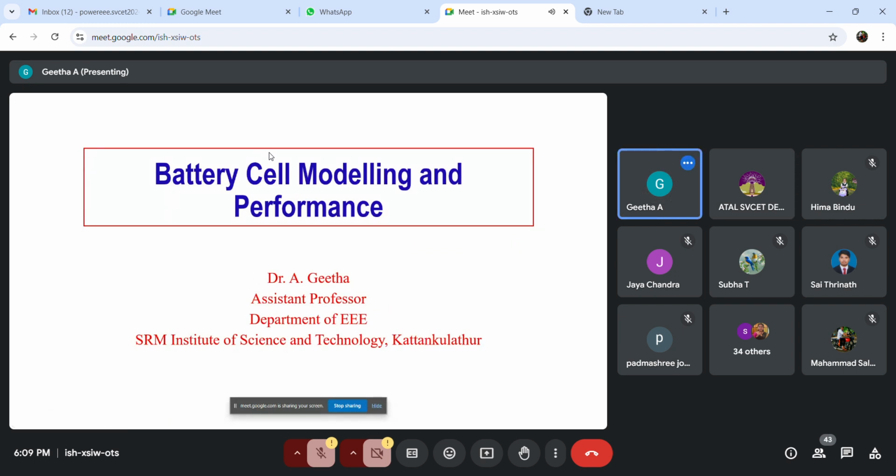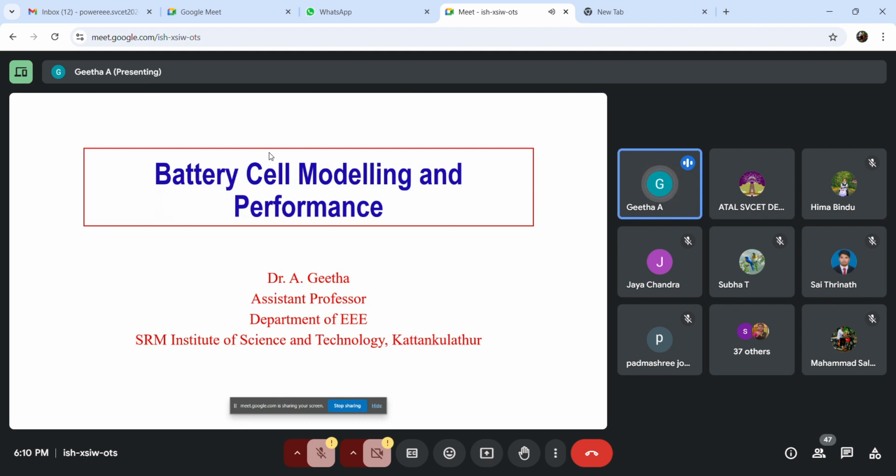Good evening, everyone. First of all, I would like to thank the organizers for inviting me. In today's session, we are going to discuss how to model a battery pack or a battery cell for a vehicle. Actually, this is not going to be a normal battery cell design.